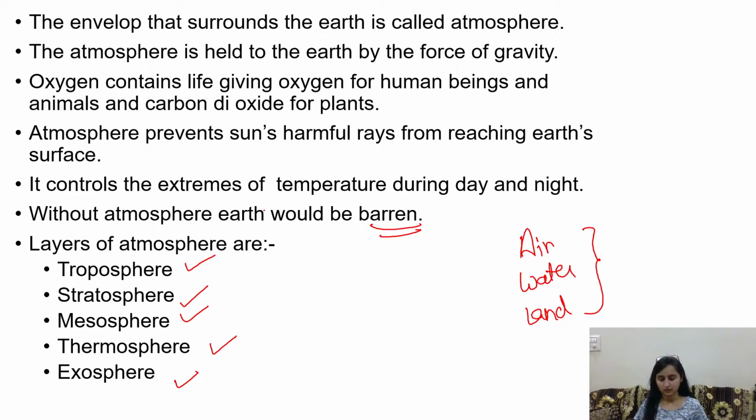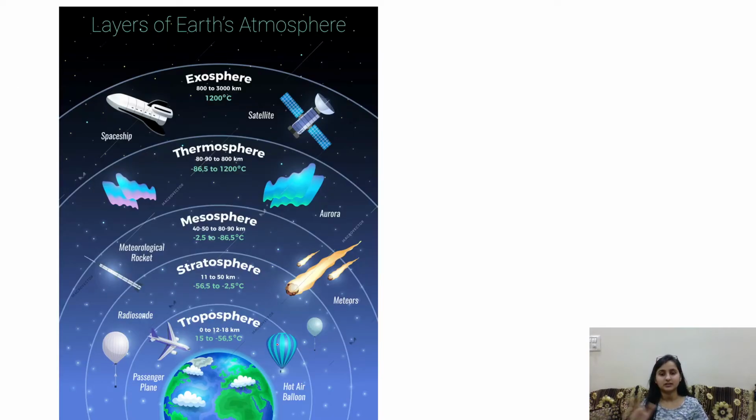So moving ahead, let's discuss a little bit what these layers are. Six or five? Five layers, right? The troposphere is where the planes fly. This is the troposphere, the first layer of the atmosphere, from 0 to 18 kilometers.